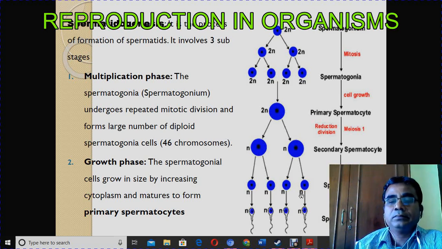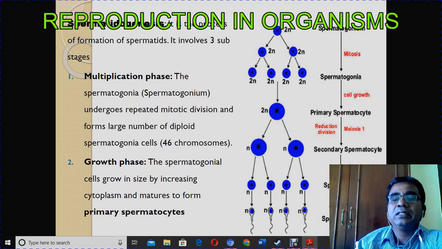chromosomes. After that the spermatids are transformed into spermatozoa. Spermatids are differentiated into spermatozoa. This process is spermiogenesis. Actually, two processes are there.